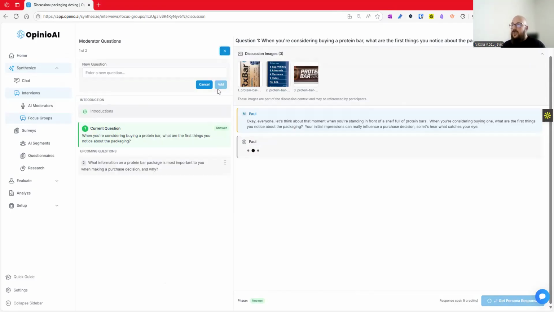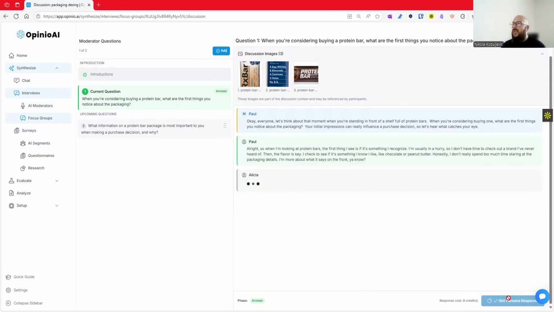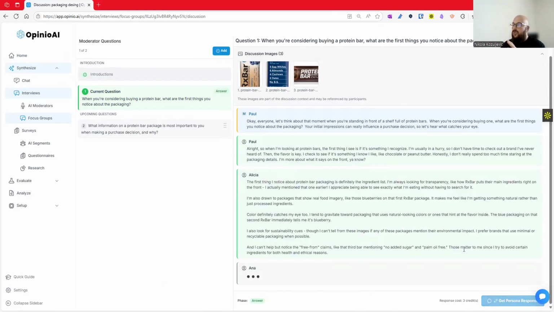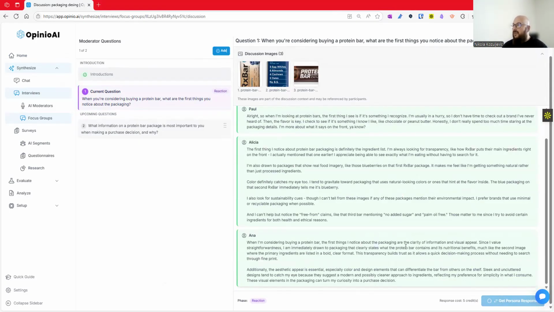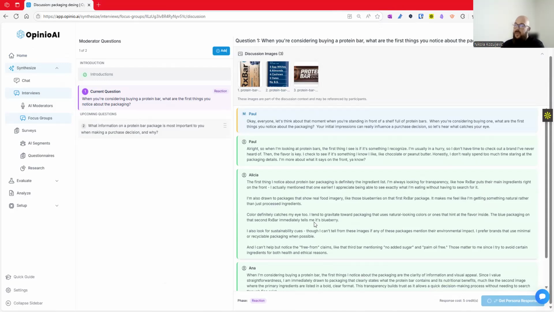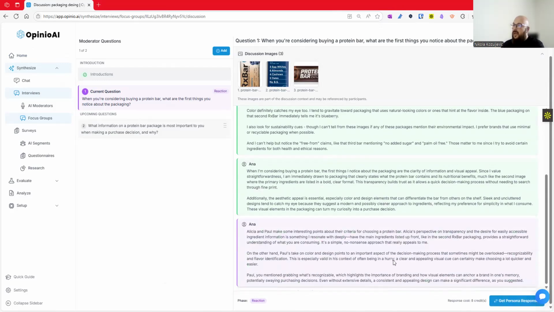You can add more questions in the process, but you cannot replace the moderator nor personas, which is fine, I guess. You can use images again, but ultimately this is a really powerful feature if you want to build different personas in different models and add them in one particular room, so they can discuss details, discuss some kind of topic, whatever your topic is. So let's see. So this is the introduction. Then we go to the answering questions, and this is now a reactionary phase.